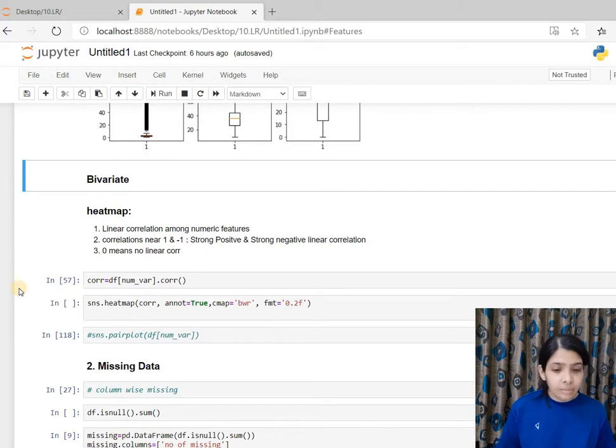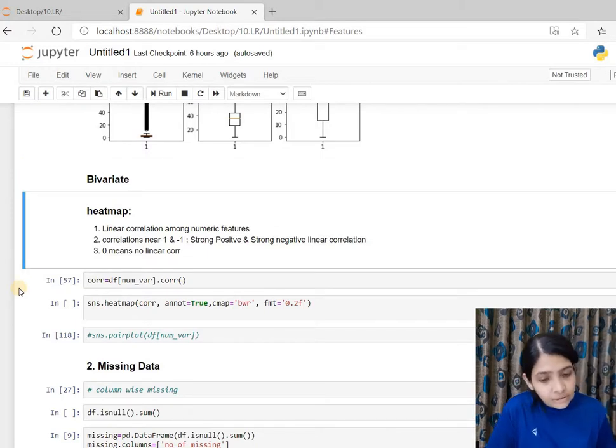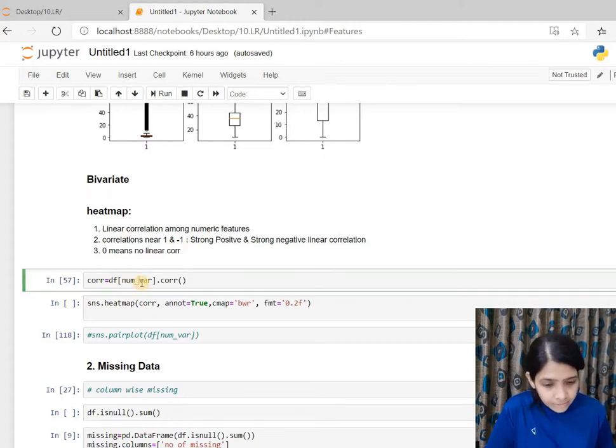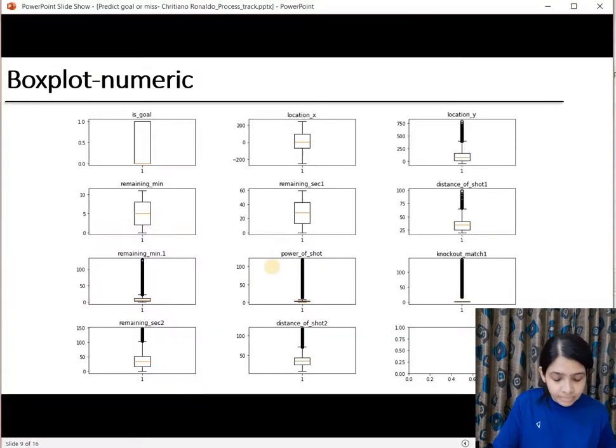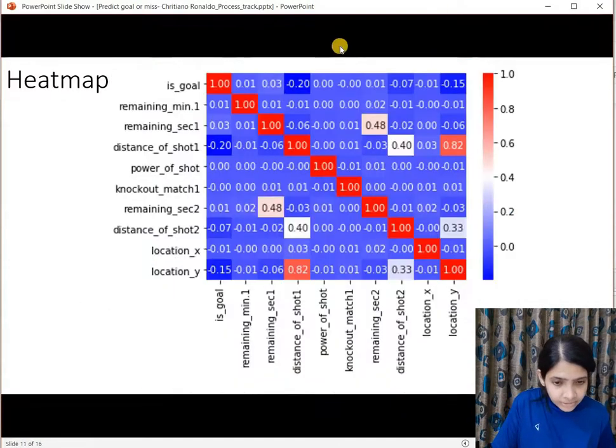Next is bivariate analysis. So we'll start with a heat map. A heat map shows the linear correlation among numeric features. This is the heat map, and all these numbers are linear correlations between each other. Location of y and distance of shot have a high linear correlation of 0.8.